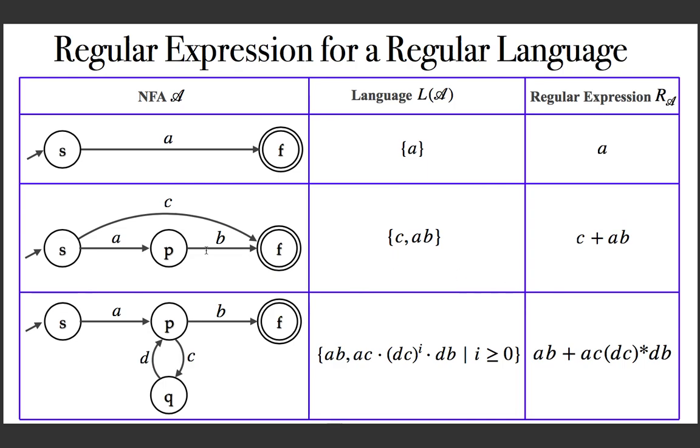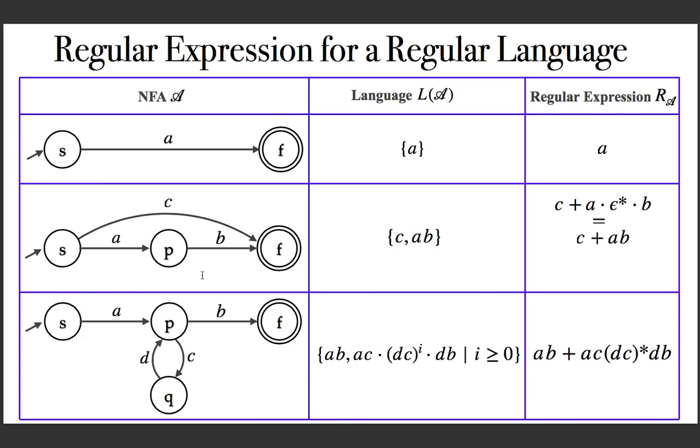And here again you can see that you did the same. Without going through P, it is just C, plus going through P. A is allowing you to come to P, and there is no self loop. So staying back is not possible by reading an input, and then finally to F, and that is AB. And if you want to write it in terms of this, you can say that it is epsilon star, because there is no self loop.